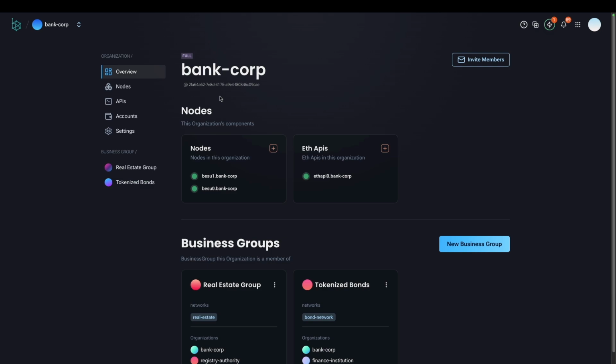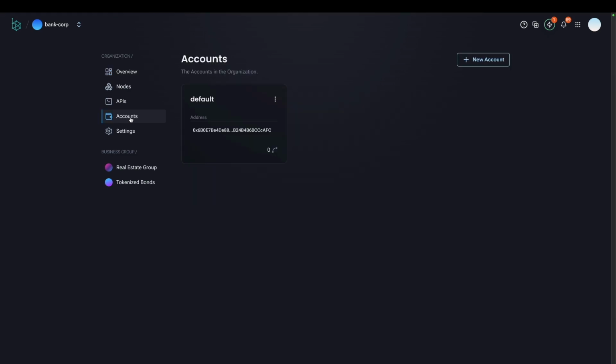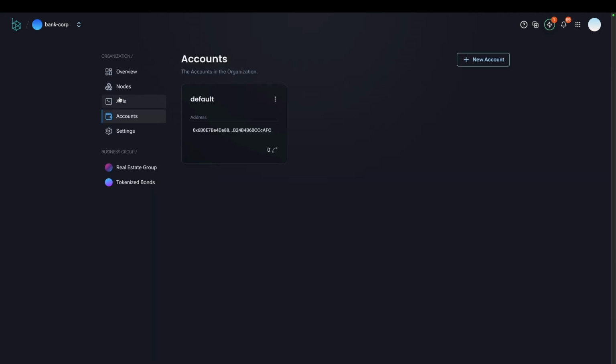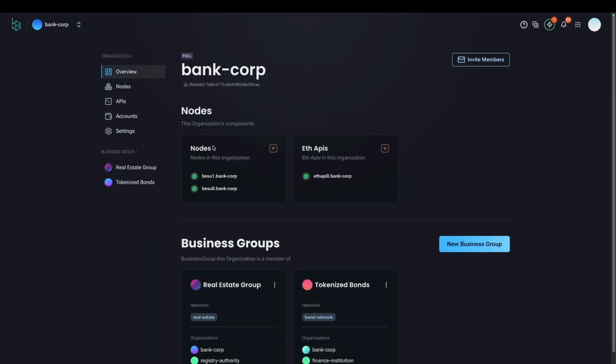As you can see, you have several components that you can access. One of them is the account, which is basically the standard account that you will have wrapped in this organization concept. If you want, you can create a new account, for example, by just clicking the new account button. And then you can check all the nodes that this organization has, and also all the APIs that this organization has.